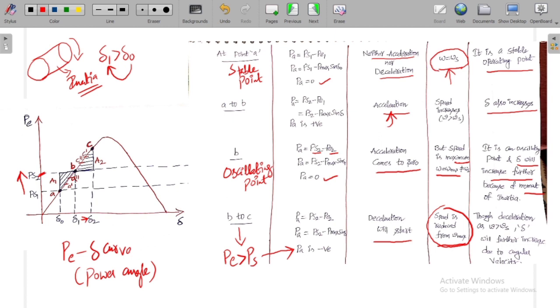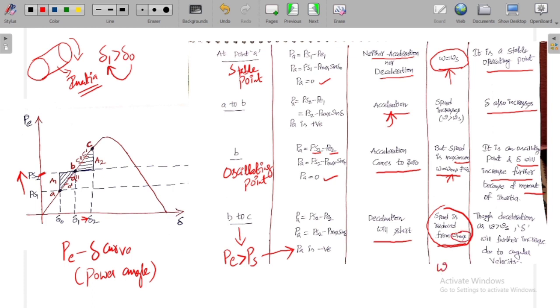As the deceleration started, the speed is reduced from omega max, because at the starting we have omega equal to omega s. Now the speed increases and reaches a maximum value of omega max at B. Now from B, as we have the deceleration happening, the speed is getting reduced. Though PA is negative, though we have deceleration, the speed is greater than omega s.